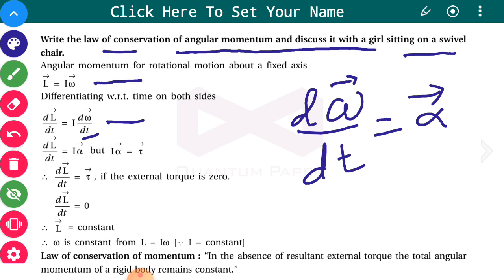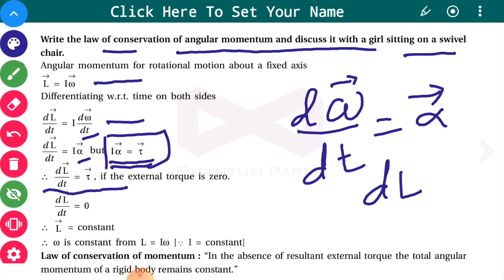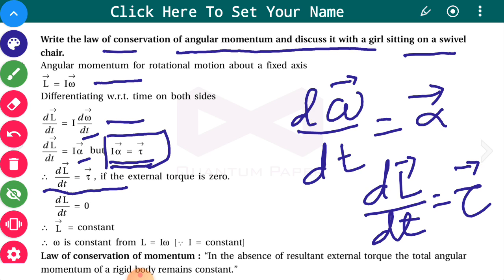So instead of dω/dt we write α, and Iα is nothing but torque. So τ = Iα, or we can say the rate of change of angular momentum, dL/dt, is equal to torque τ.